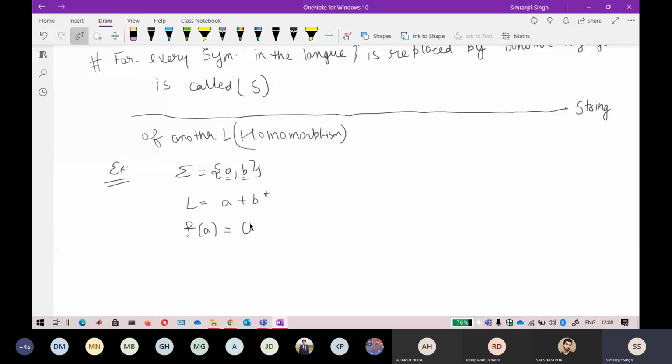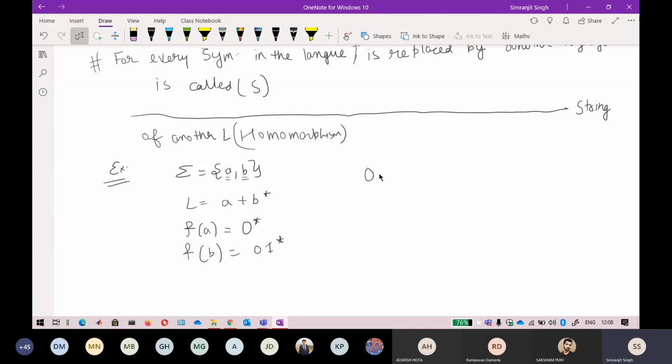The language like 0* is a language. You can take the string a and replace it by 0*, and take the string b and replace it by another language, (0 + 1)*. Keep that in mind.